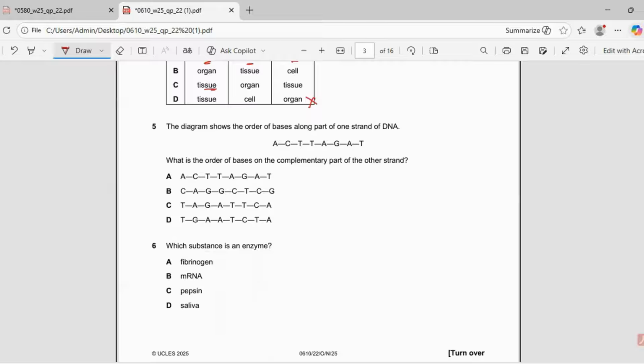Next question, question 5. The diagram shows the order of bases along part of one strand of DNA. Which is the order of bases complementary? Okay, so you will go with ATGC pairing: adenine pairs with thymine, guanine pairs with cytosine.